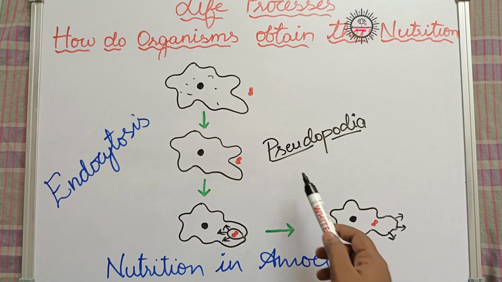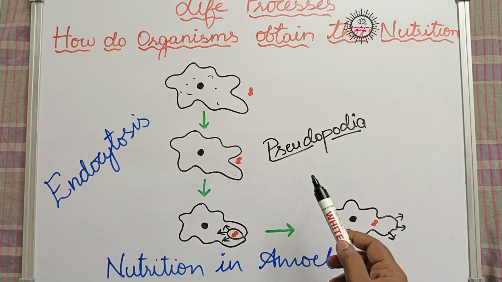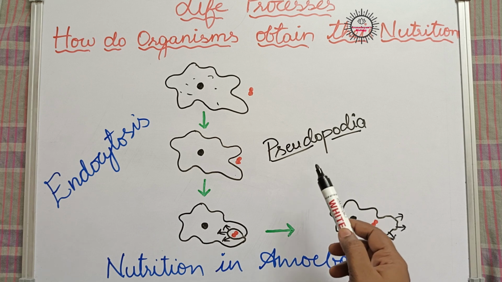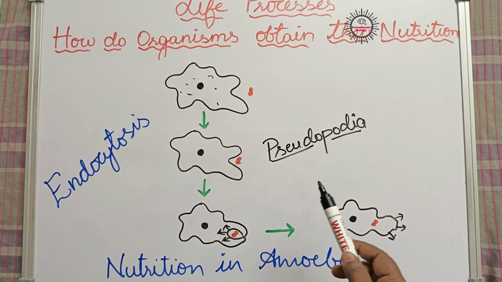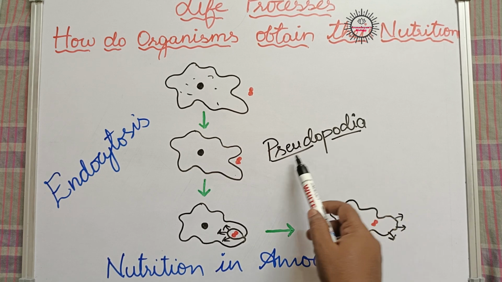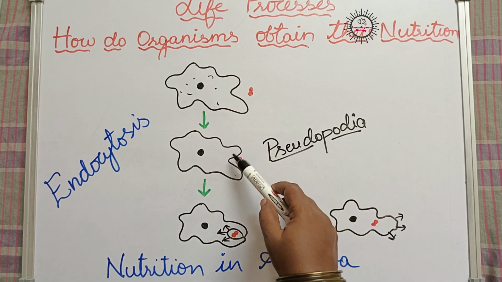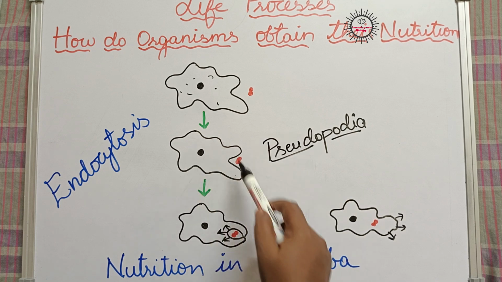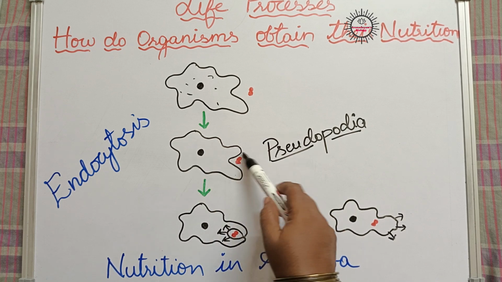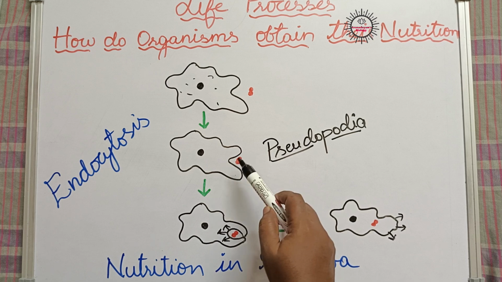The pseudopodia are meant only for movement, that means moving from one location to another, and for food capture. With the help of these pseudopodia, the amoeba will move towards the food material and try to cover the food material with its pseudopodia.